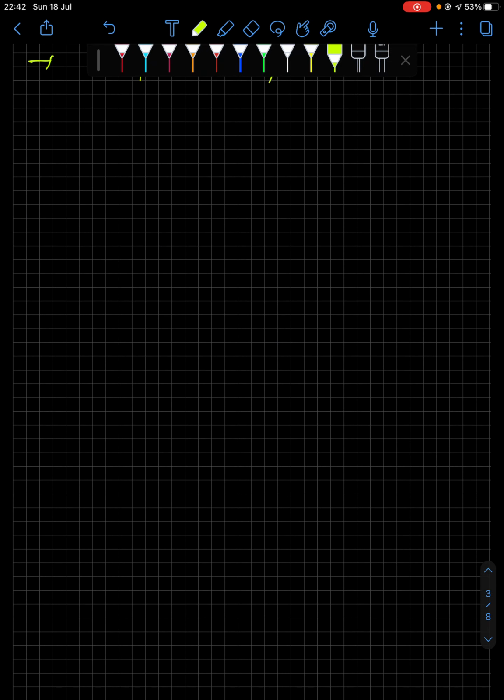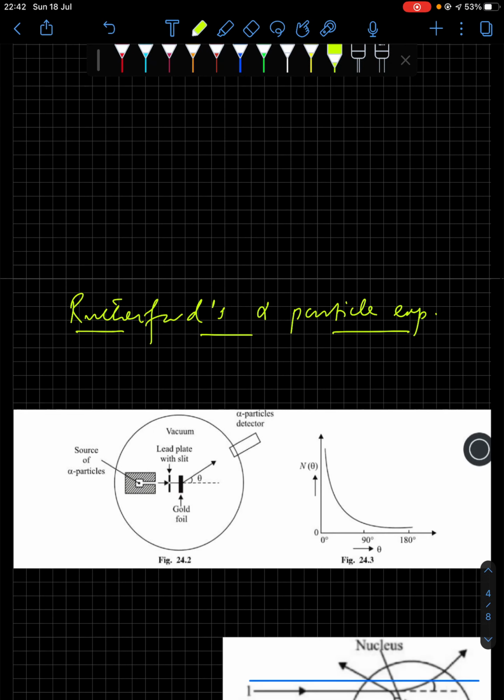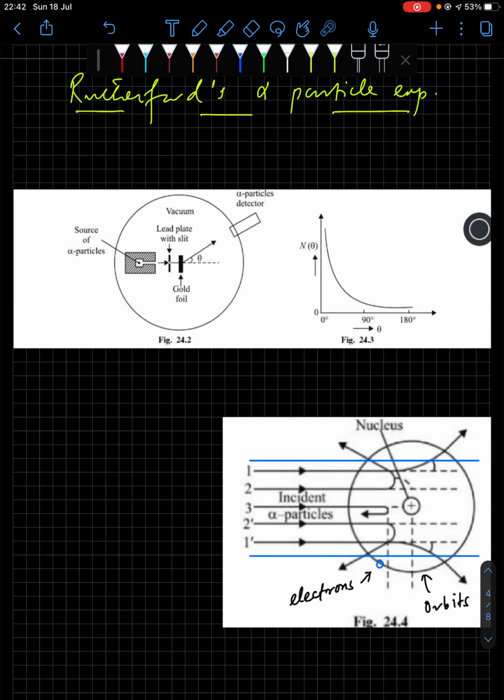So we will see Rutherford's model next. Basically in Rutherford's model, you have this alpha particle source. Now what is an alpha particle? It's a helium nucleus, right? You have this gold foil or gold sheet, which is 2.1 into 10 to the power minus 7 meter in thickness. Now an alpha beam was fired from an alpha source, and it was found